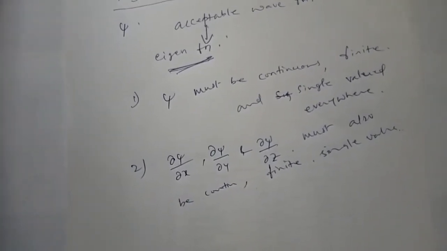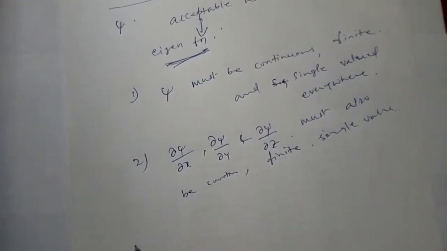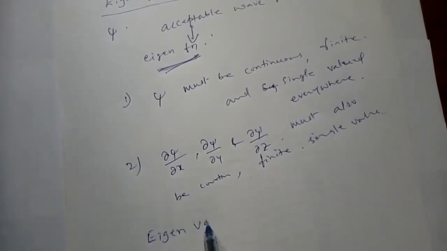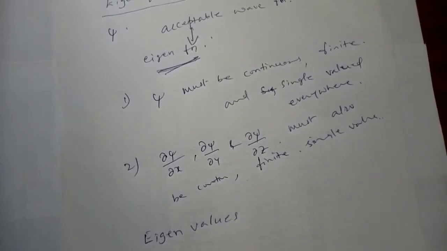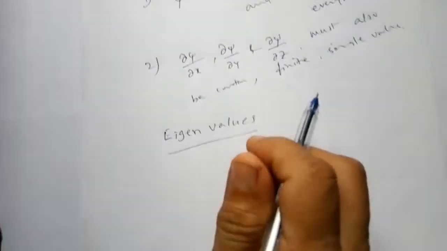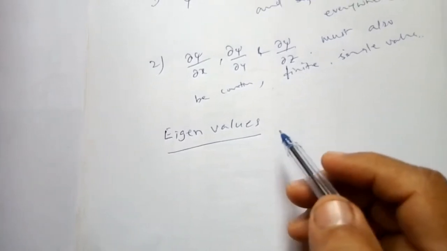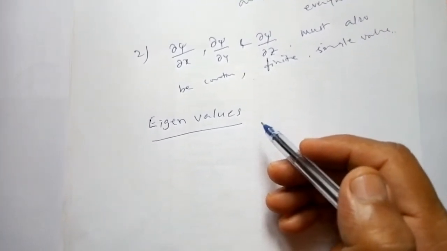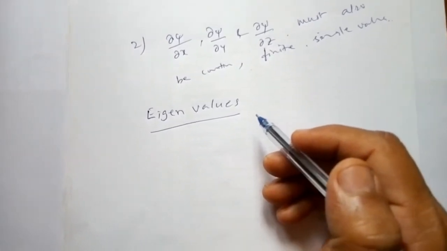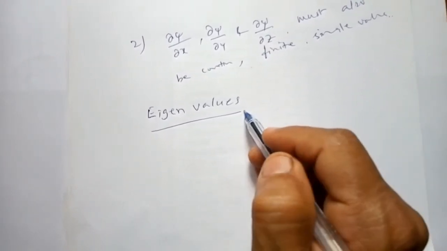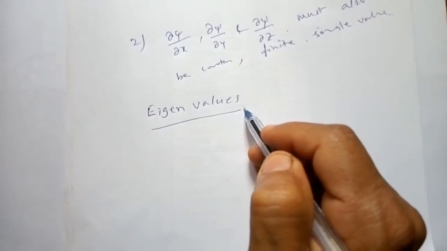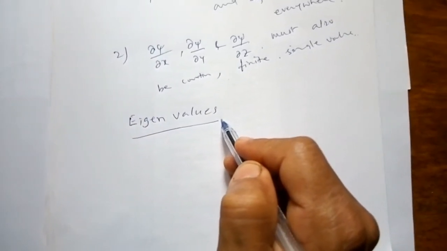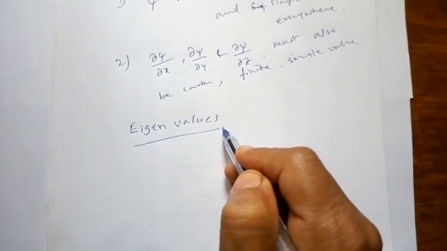Then what are eigenvalues? Next, let us see eigenvalues. The values of energy for which the Schrodinger wave equation can be solved are called eigenvalues.